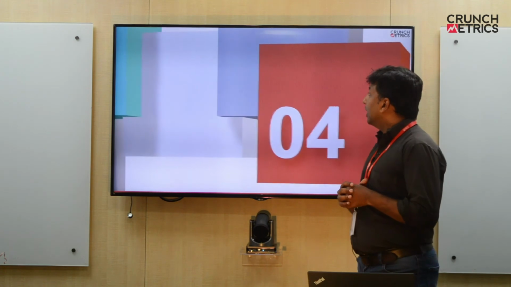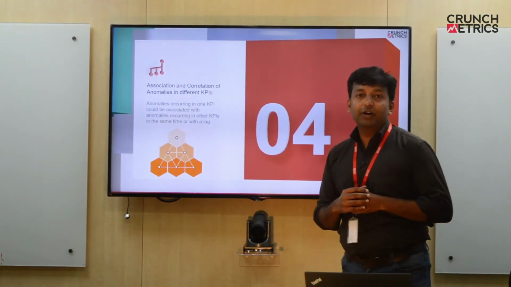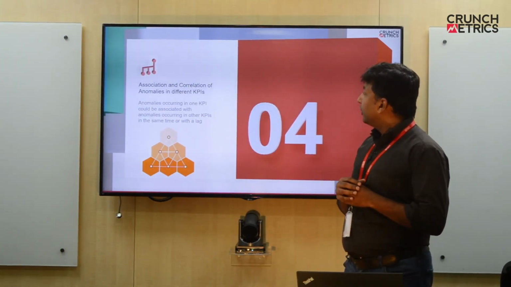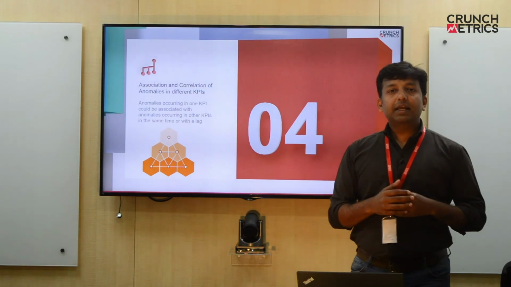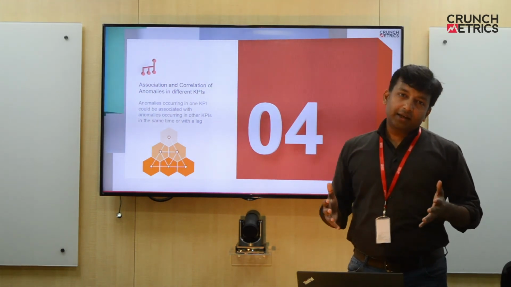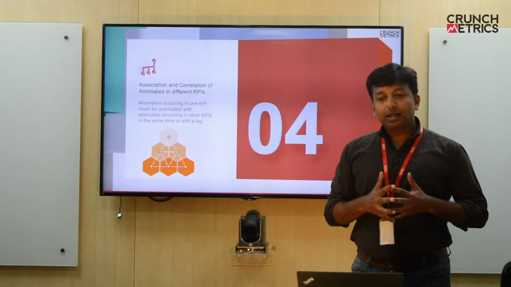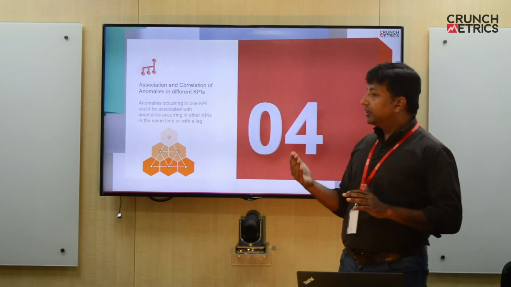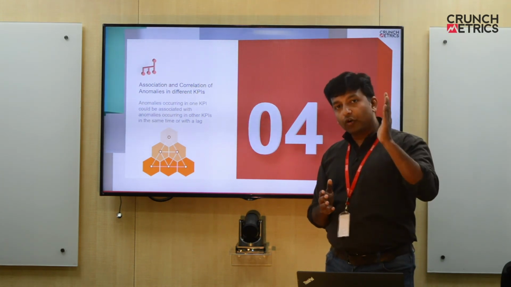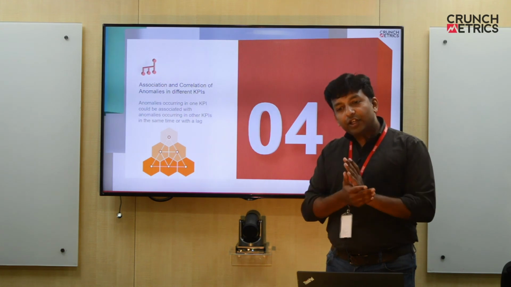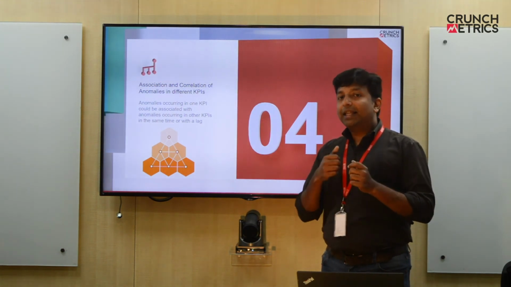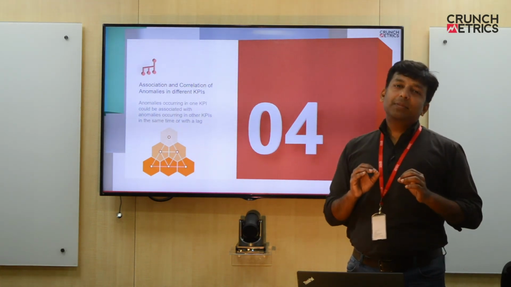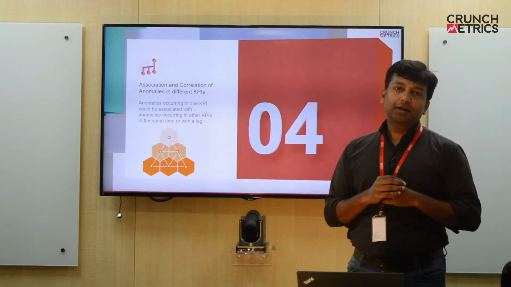The final one is association and correlation of anomalies in different KPIs. Now we could have different scenarios and examples for this. One basic example is, say suppose I'm a telecom network carrier, and I'm interested to understand if there is any artificial inflation of traffic in my network. To understand that, I would like to observe if there is any surge in the number of calls, and at the same time, if the average duration of the call goes down, then that will give me an insight that probably there is some sort of automated system which is triggering these short duration calls.